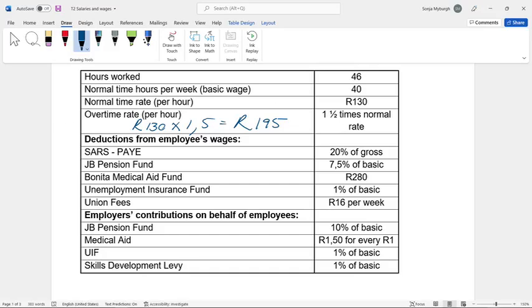Now, this is also a question when they ask you questions on internal control, or that you see that your wages are suddenly increasing. It can be that workers are working slowly during normal times so that they can work overtime, so that they can get more money.